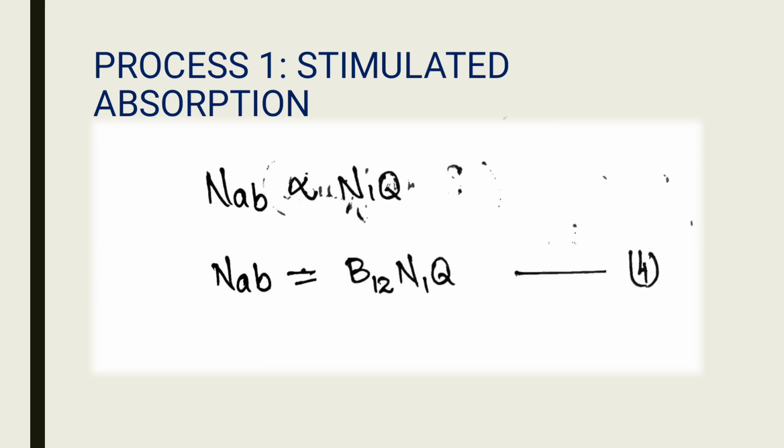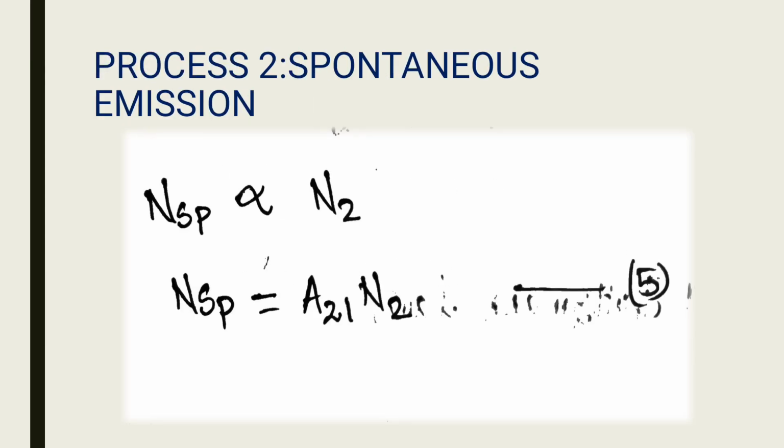The first process is stimulated absorption. From the above derivation, we get N_AB is directly proportional to N1 Q. N_AB is equal to B12 N1 Q, which is equation number 4. Process 2, spontaneous emission.